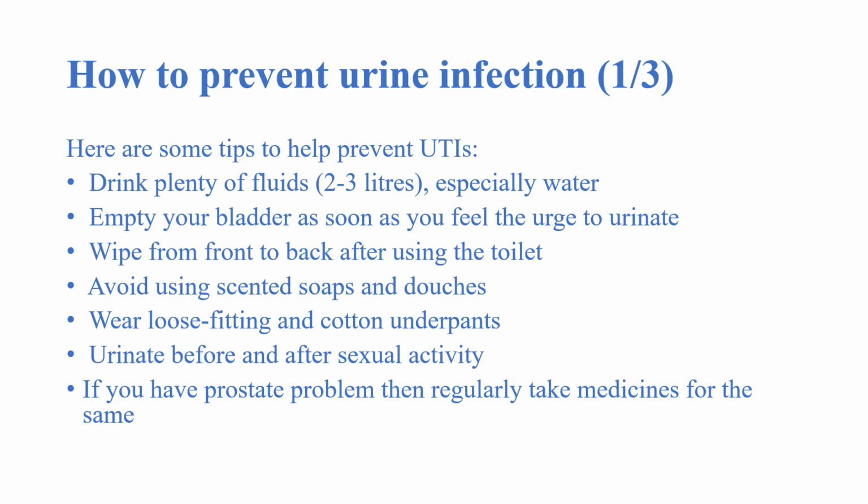Here are some tips which can help you prevent it if you are getting it again and again. First and foremost is to drink plenty of liquids, 2 to 3 liters, especially water. And in a country like India, where it is so hot and humid, it's better to consume 3.5 liters during the summer seasons. Empty your bladder as soon as you feel the urge to urinate. Don't hold it. Don't let it be stagnant there.